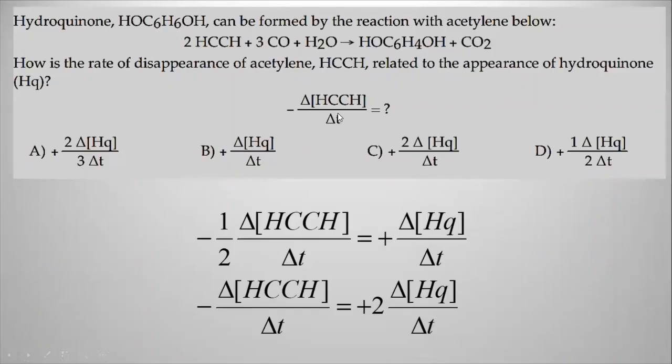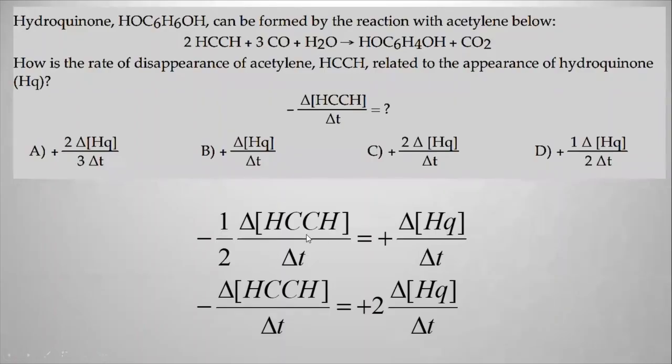So the only way to determine that is to use the relationship between the rate of the reaction for acetylene and the rate of the reaction of hydroquinone, because both of them equal each other. So the rate of reaction of acetylene is -1/2 the change of acetylene over time. The rate of reaction of hydroquinone, there's 1 here, so it's 1/1 the change in hydroquinone over time.